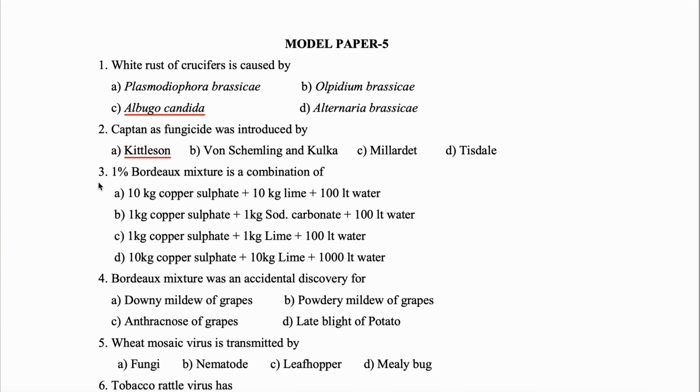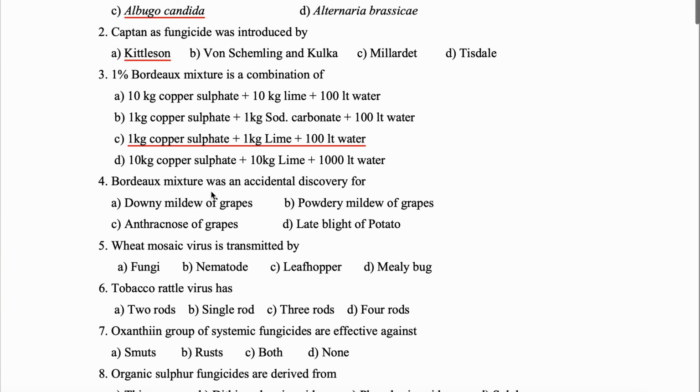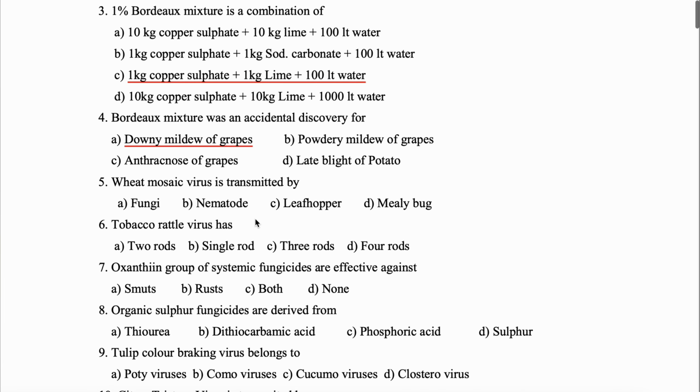Question 3. 1% Bordeaux mixture is a combination of, now in yesterday's model paper we have seen the ratio for the composition, right, which was 1:1:100. So here we can check 1 kg of copper sulfate plus 1 kg of lime and 100 liters of water. Question 4. Bordeaux mixture was an accidental discovery for which disease? It was downy mildew of grapes caused by Plasmopara viticola.